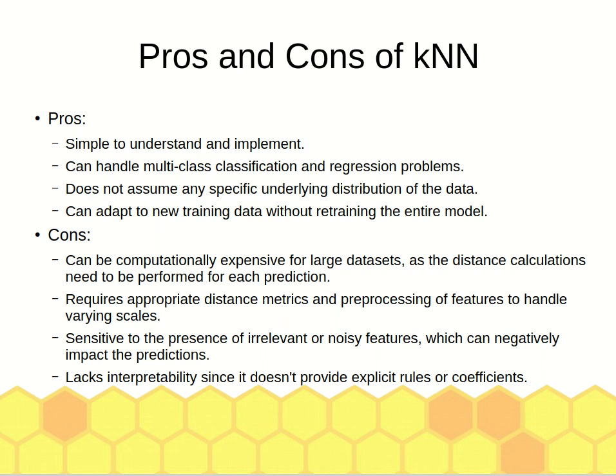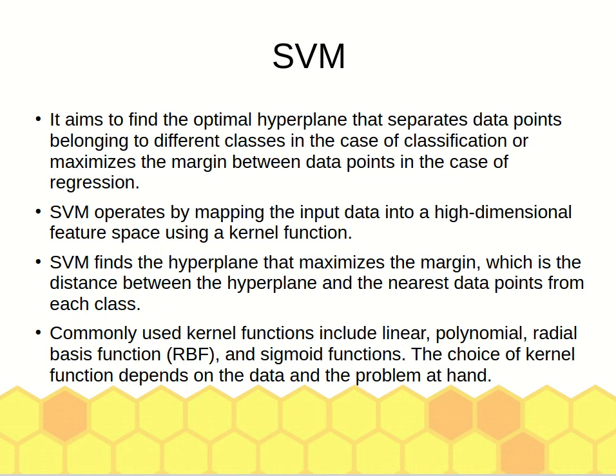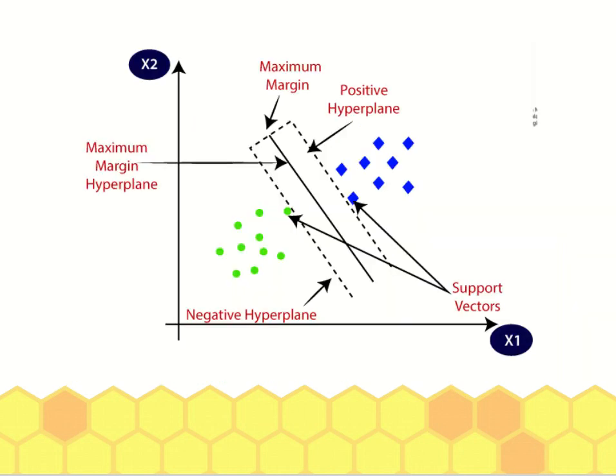So the second one is SVM, support vector machine. So this one is based on what we call hyperplane. We use hyperplane to separate data points, to classify the data. For example, in this figure, so we have the hyperplane, we call it the maximum hyperplane. That is the linear line that separates the two groups of data.